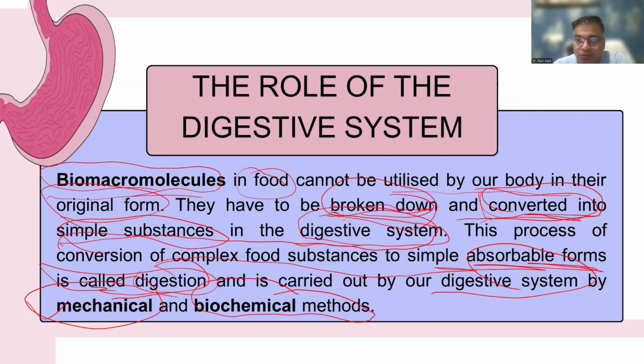The small intestine also secretes succus entericus, which is also responsible for these enzymes, considered under the category of biochemical methods. So this conversion of complex food substances into simple absorbable forms is called digestion and is carried out by the digestive system by mechanical and biochemical methods.